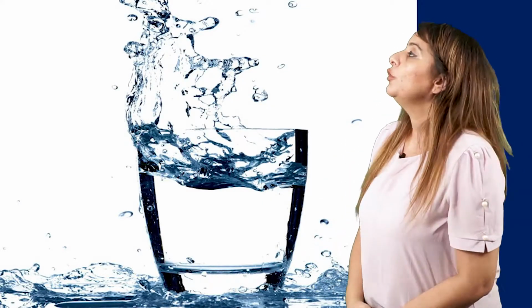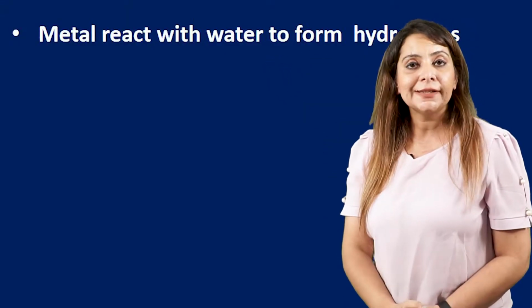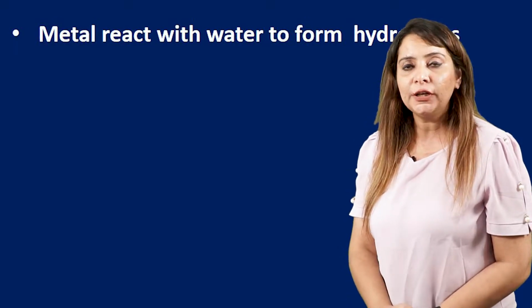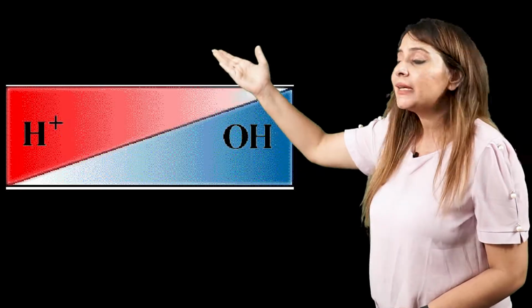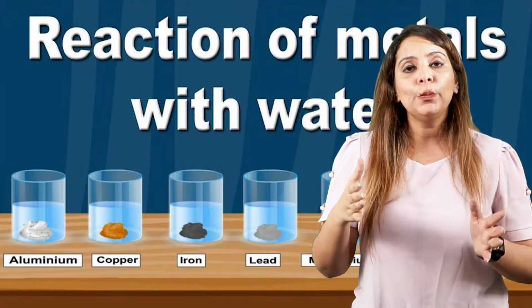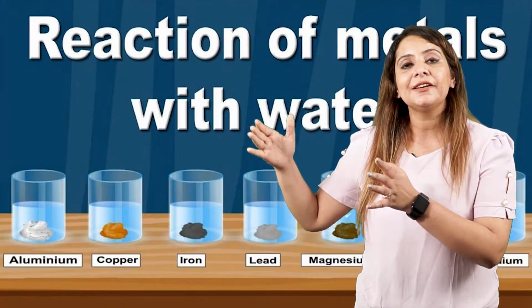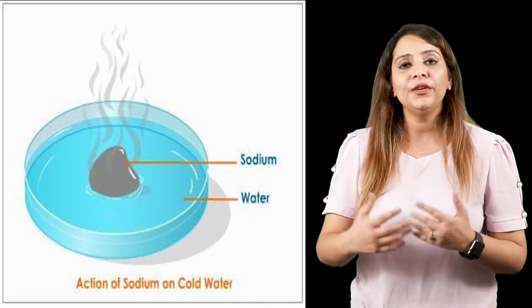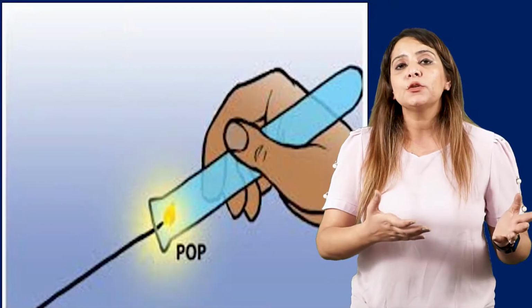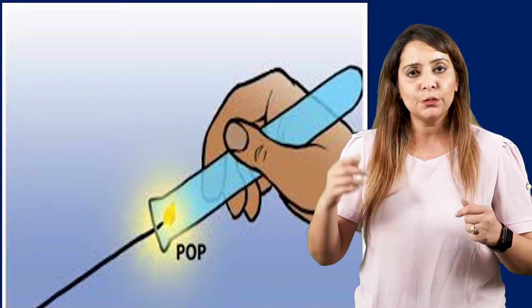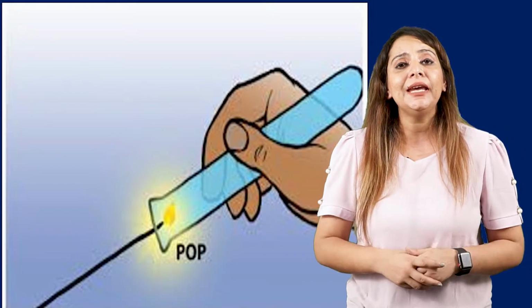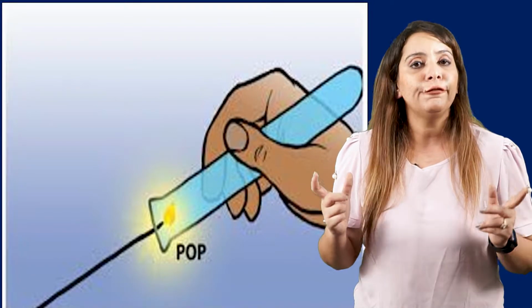Right. So the first thing you should know is that whenever any substance reacts with water, the OH group, that is the hydroxide group present in water, gets attached with an element and its respective hydroxide is formed. Along with that, a gas is released, and that gas is hydrogen gas. We have already done in chemical reactions that we can test the presence of hydrogen gas, because when we bring a matchstick, it burns with a popping sound and a pale blue flame, right?